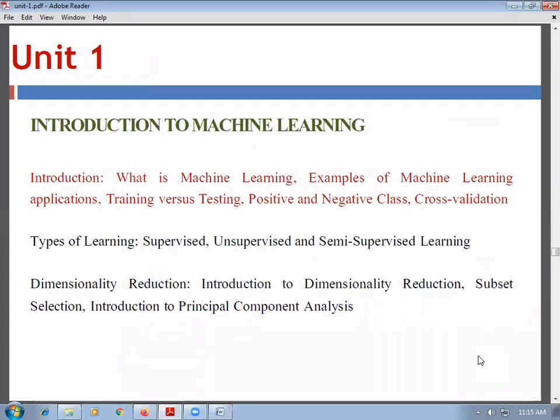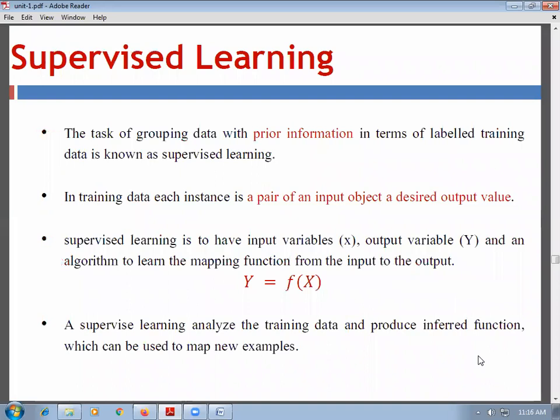Now we have seen the first part of the first unit, that is what is machine learning, examples of machine learning applications, training versus testing, positive and negative class, and cross validation. Now we are going to see the second part of this unit, that is types of learning: supervised, unsupervised and semi-supervised learning. First one is the supervised learning.